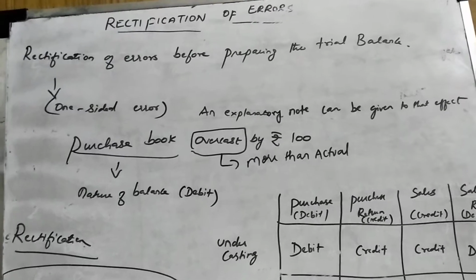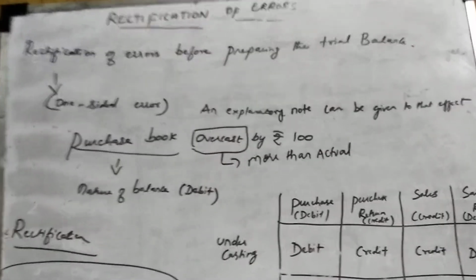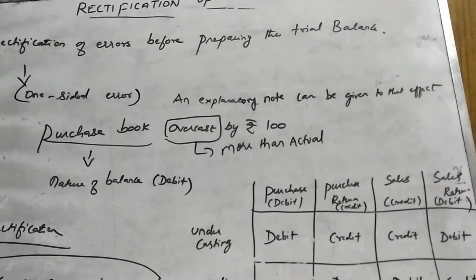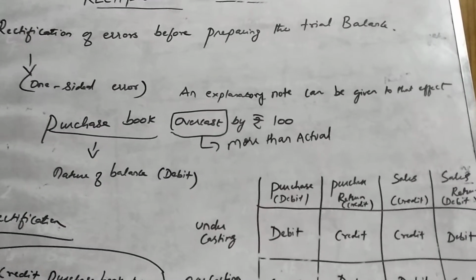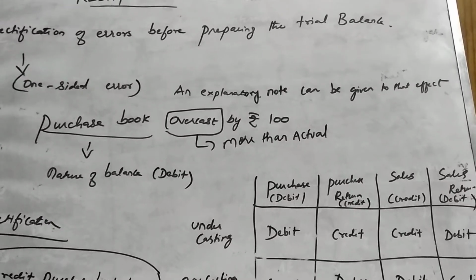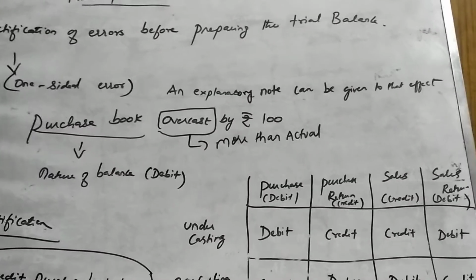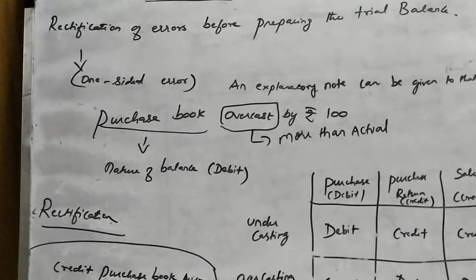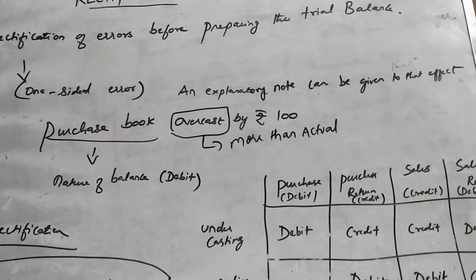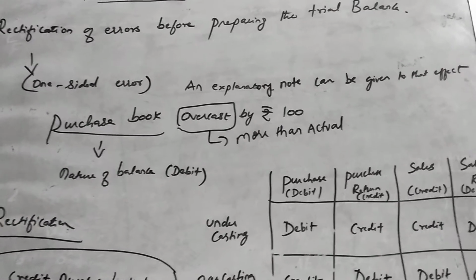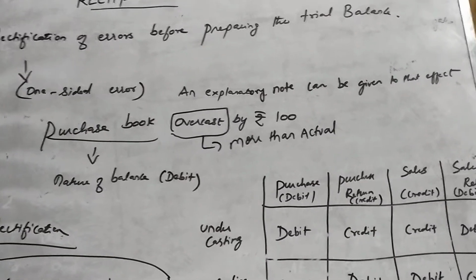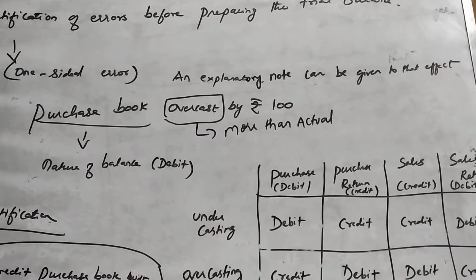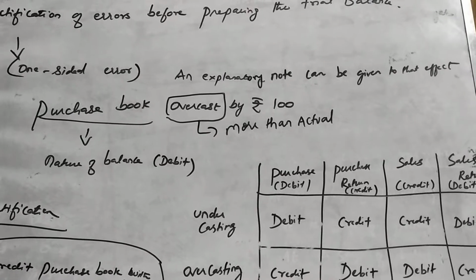If it is a one-sided error, just an explanatory note can be given to that effect for rectification. So you need not pass any entry there. You can just give one single statement to rectify the error. Say for example, purchase book overcast by ₹100. So what is meant by overcast? Which is more than the actual amount. There is an increase of ₹100. The total is more to the extent of ₹100.